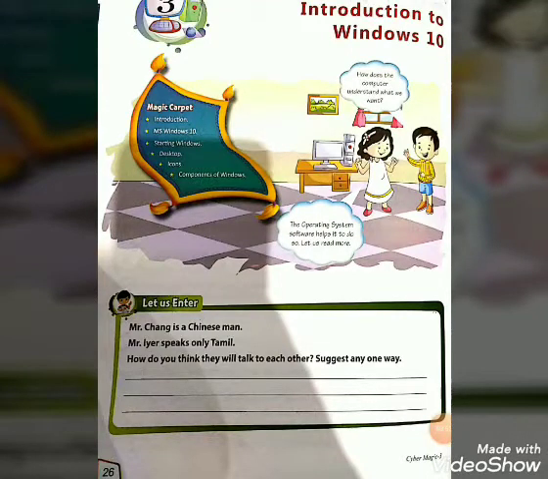First, how does the computer understand what we want? So your answer is the operating system software helps it to do so. So now we are going to read more about how the operating system software helps to do work. So let's get started.